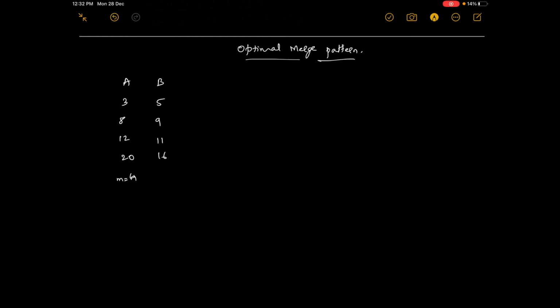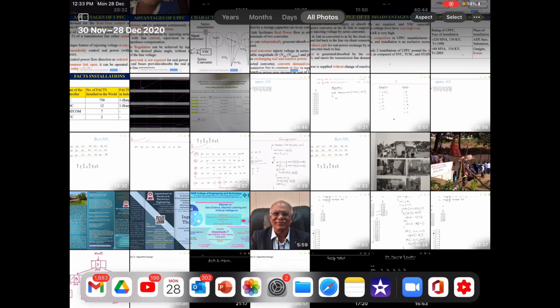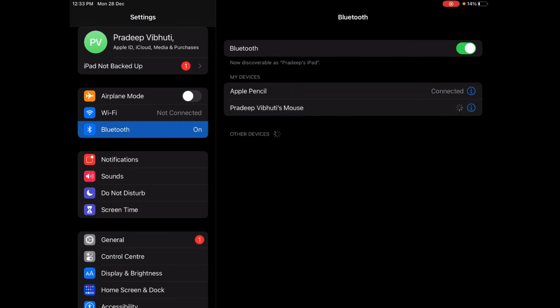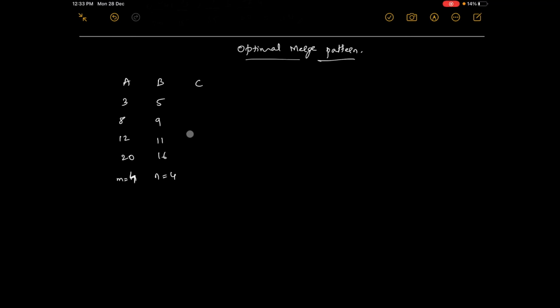So both sizes are 4, n is 4 and m is also 4. What is the result? The result is another sorted array.